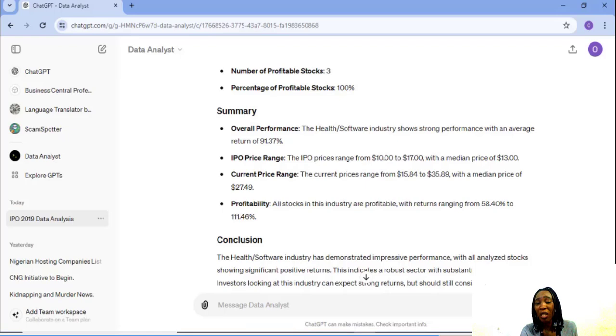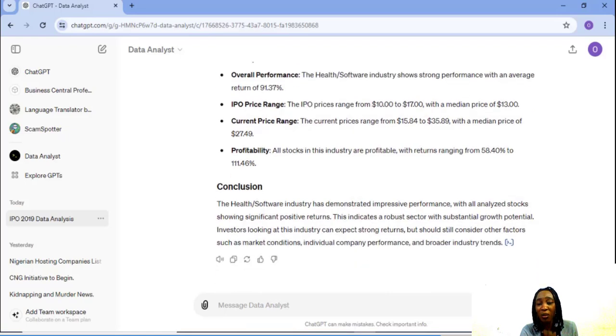Investors looking at this industry can expect strong returns, but should still consider other factors such as market conditions, individual company performance, and broader industry trends. This is actually amazing. From my analysis using the R programming language, I actually noticed something about the health software industry. That's why I specifically asked to see what the data analyst GPT had to say about this particular industry.